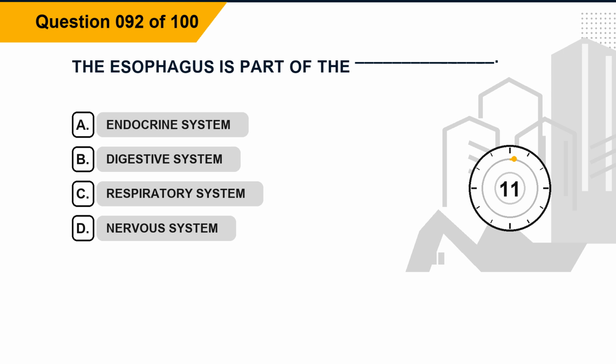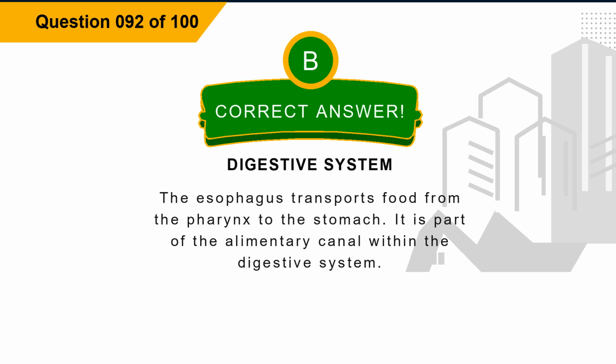Question 92. The esophagus is part of the blank. Option A, endocrine system. Option B, digestive system. Option C, respiratory system. Option D, nervous system. The correct answer is option B, digestive system. Explanation. The esophagus transports food from the pharynx to the stomach. It is part of the alimentary canal within the digestive system.